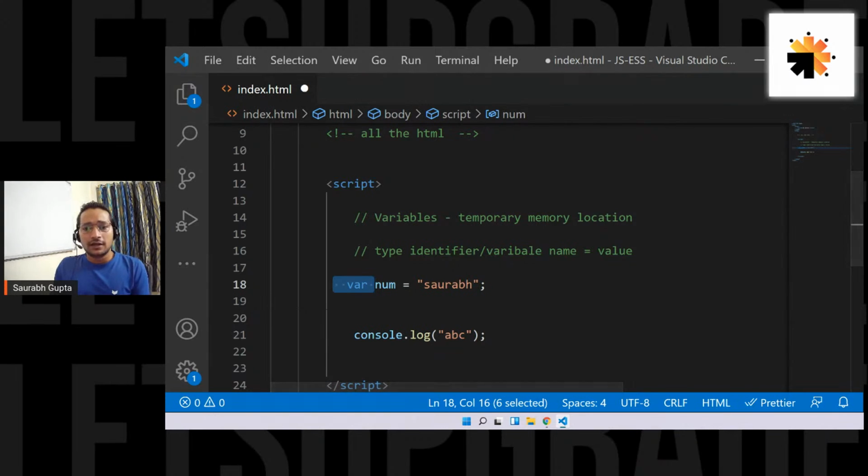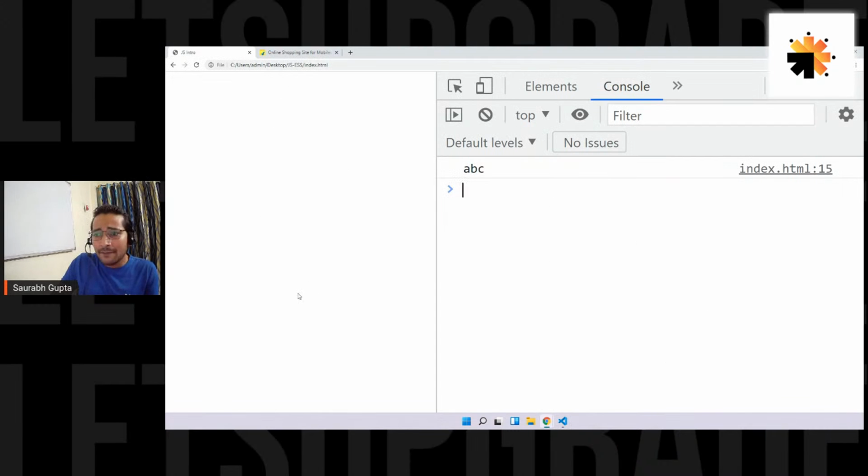Let me read this: console.log stores data in the console of your browser and is usually not visible on the web page, while document.write prints on your web page. Yes, exactly, Isak. See, guys, someone was asking about the difference between document.write and console.log. Console.log prints in the console without hampering your web page. If you use document.write, it will hamper your web page. Whatever you have created here will go away, and whatever you write using document.write will be the only thing visible here. It will override all the design. Is that clear? That's why we avoid using document.write and we use console.log, so that it prints somewhere else and the site is still fine. Okay, everyone, are we clear?